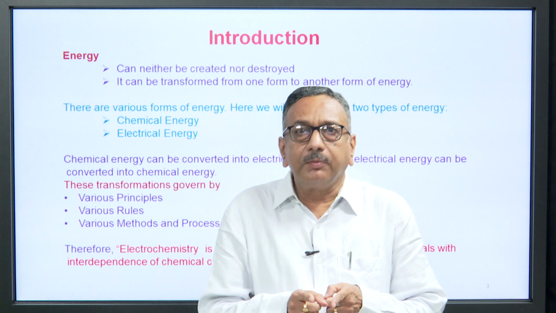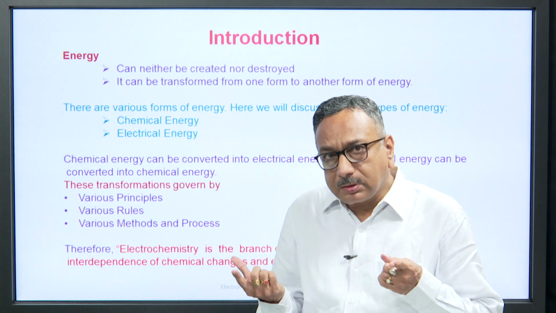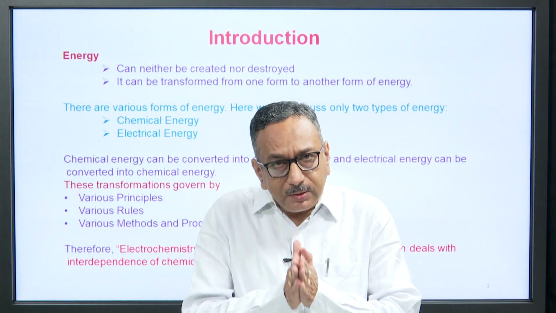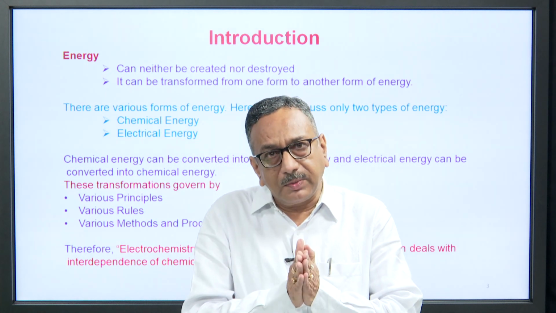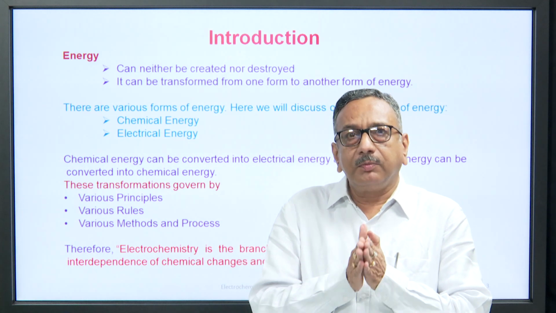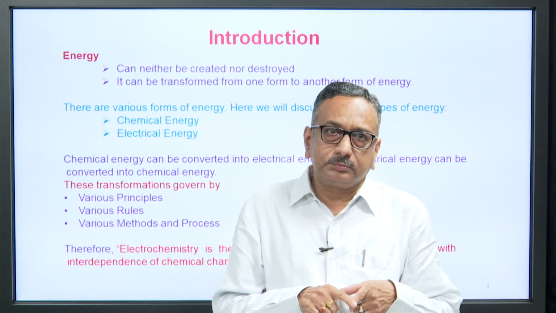But these transformations are governed by various principles, rules, methods and processes, and the branch of physical chemistry, that is electrochemistry, studies the principles, rules, methods and processes involved in transforming chemical energy into electrical energy and electrical energy into chemical energy.